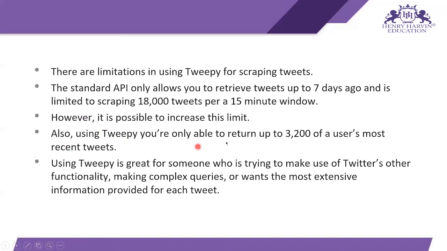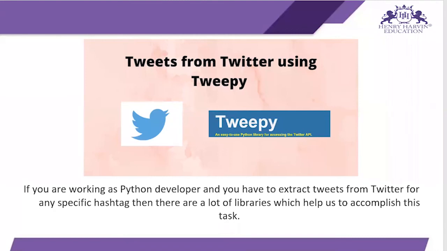Also, using Tweepy you are only able to return up to a user's 3200 most recent tweets. Tweepy is great for someone who wants to make use of Twitter's other functionality, make complex queries, or wants the most extensive information provided for each tweet. So these are some limitations of Tweepy and Twitter.